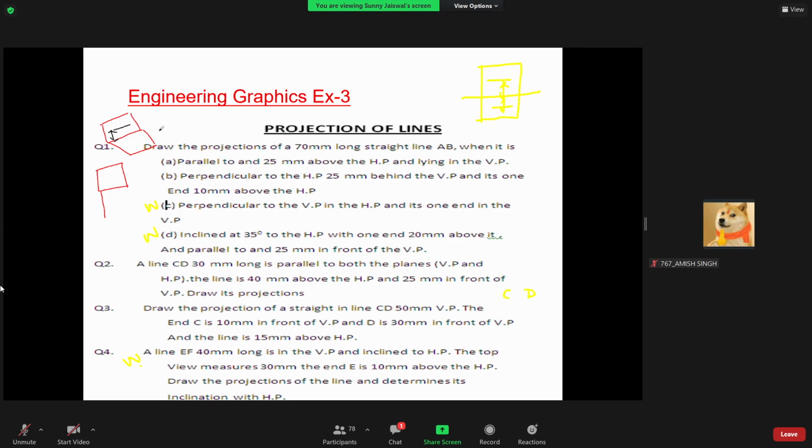When you're looking from the front, from this side, what will you see? The projection on the vertical plane. It will be similar to the location given, and the length will be the same. And when you're looking from the top, where will you get the projection? On the XY line, the reference line.